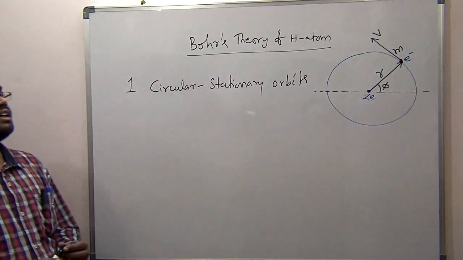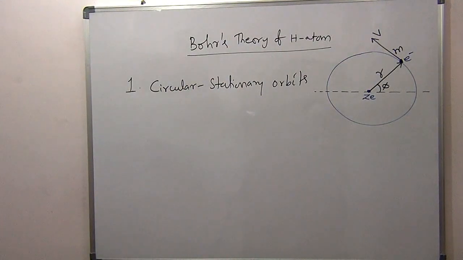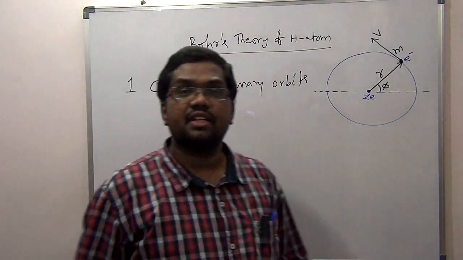Okay, fine. So circular stationary orbits. According to Bohr's theory, electrons revolve in a circular orbit. The path of the electron is known as the orbit. They are stationary. What is the meaning of stationary here? As long as the electron is revolving in that orbit, it will not radiate energy. So that is the condition: stationary orbit.